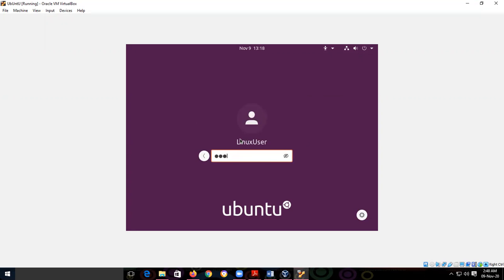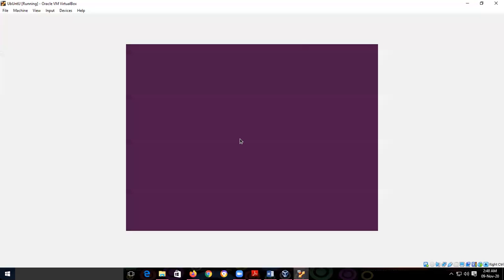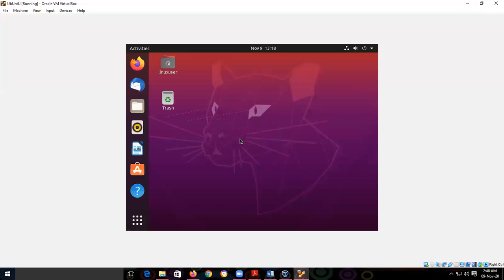So type the password. So you will get the Linux desktop. It is a little bit different GUI as compared to Windows. So this is the Linux desktop. Most of the practicals we are performing on the terminal.